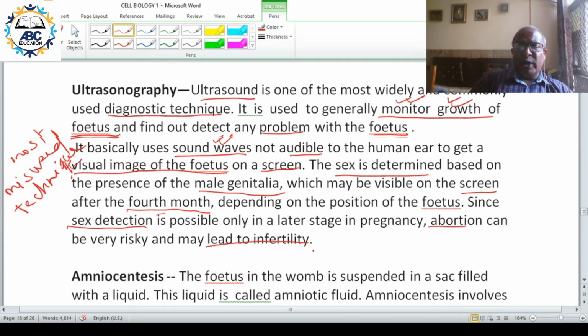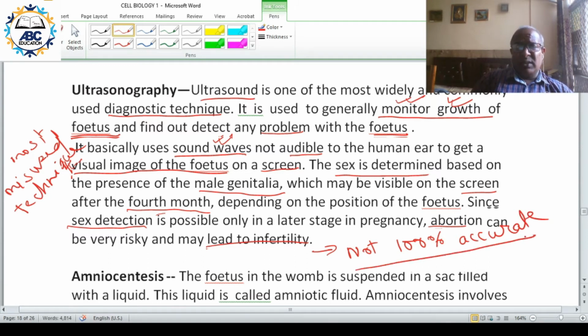But one more point, it is not 100% accurate. It gives an idea about the sex of the fetus after the 4th month of pregnancy, but it is not 100% accurate.